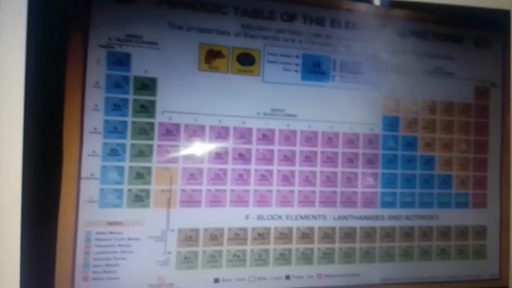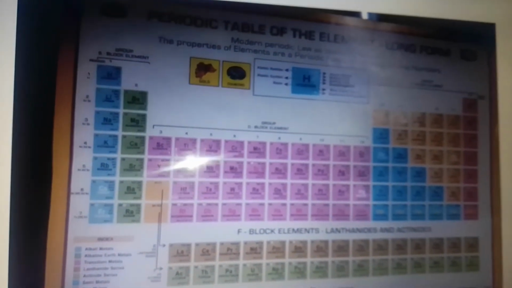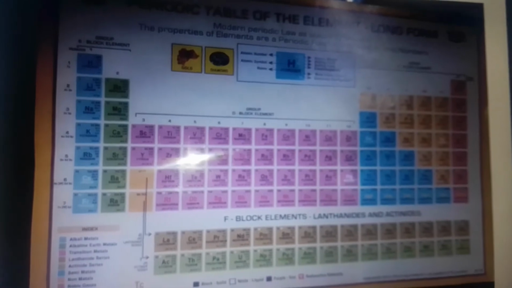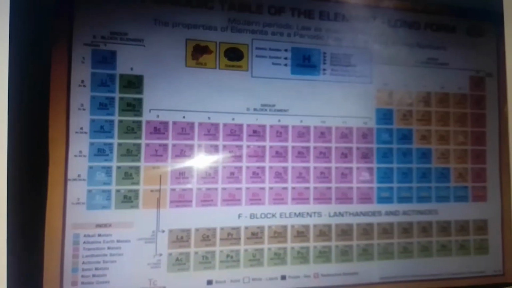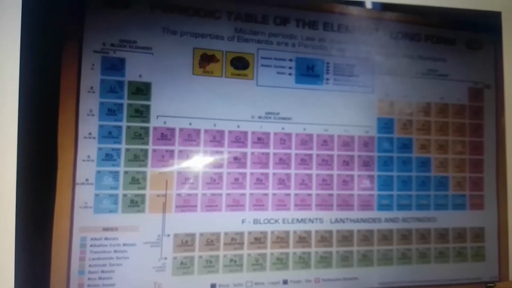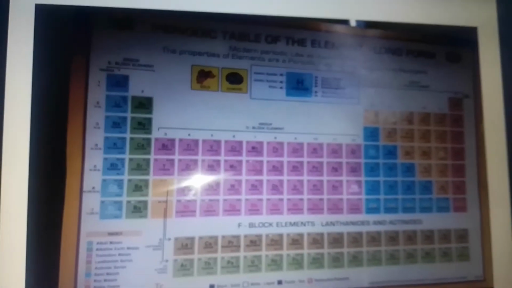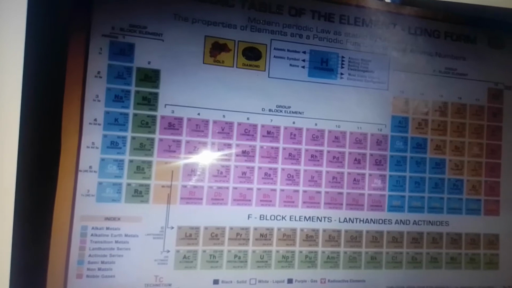They are called alkali metals because they show the properties of metals. After that, these green colors are called alkaline earth metals. Red color elements are called transition metals. These are the transition metals.